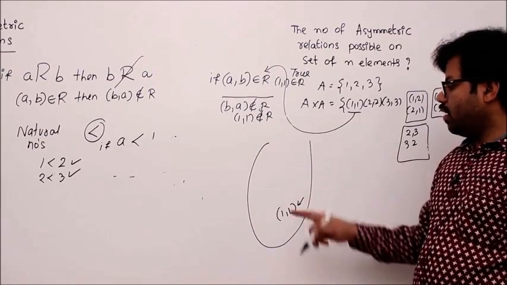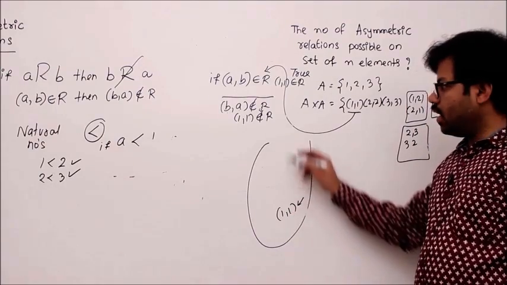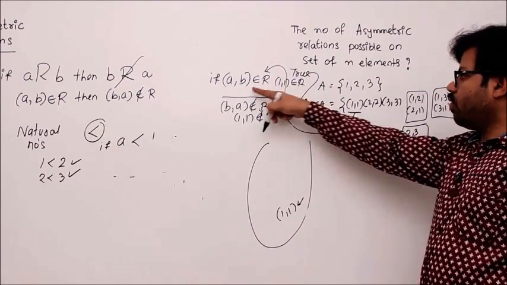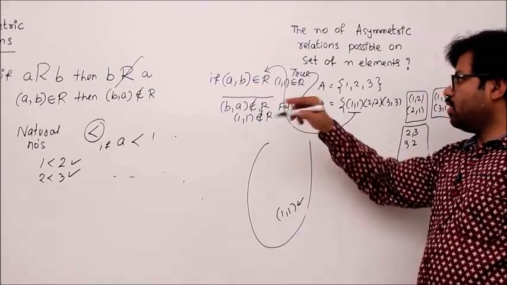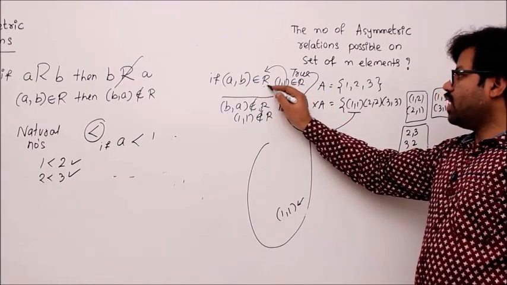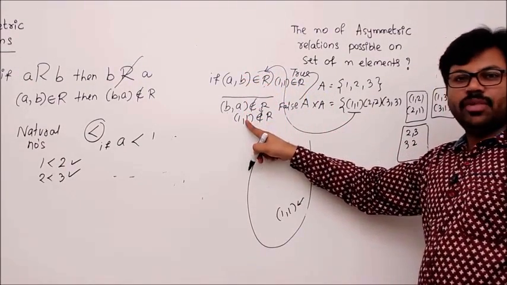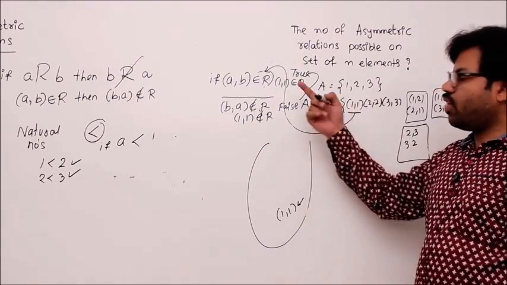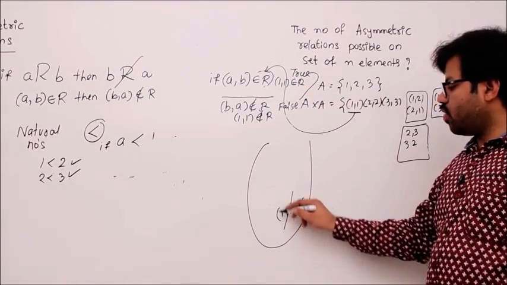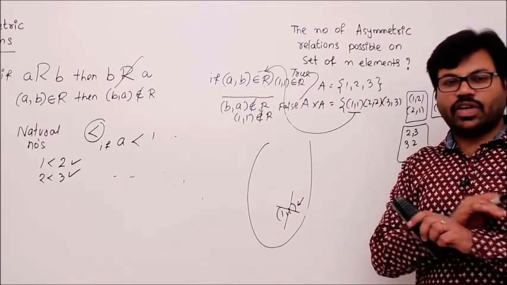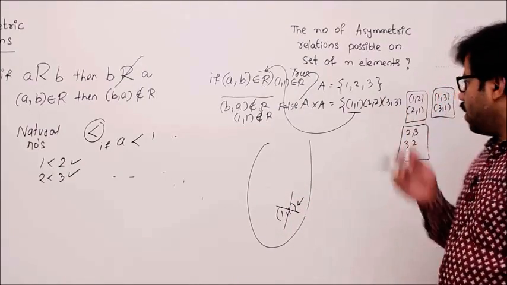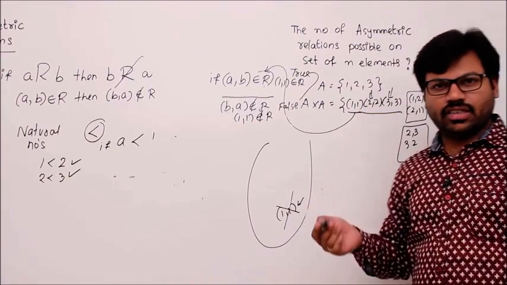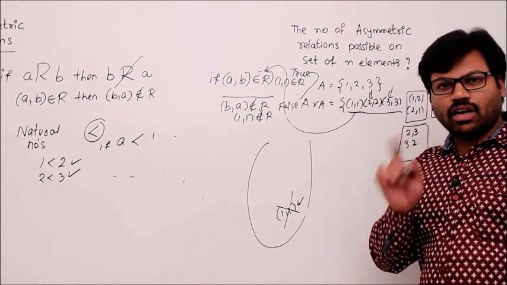Okay, then already (1,1) is in R, then this will become false, isn't it? So automatically whenever you take (1,1) into the relation, the premise will become true, the conclusion will become false, then the rule will be violated. Whenever you take (1,1), it happens. That means we can't take (1,1) ever. Now similarly (2,2), similarly (3,3). That means in asymmetric relations (1,1), (2,2), (3,3) are not allowed.